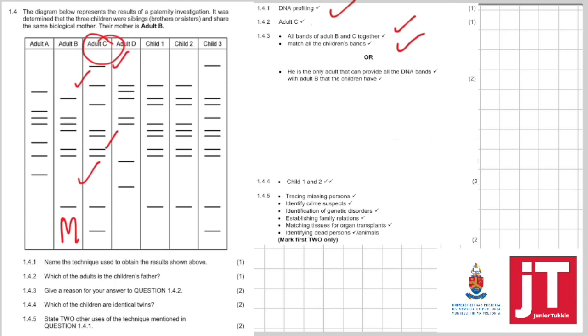Or you could have said he's the only adult that can provide all the DNA bands with adult B that the children have. 1.4.4. Which of the children are identical twins? You can see from here, it's child 1 and child 2. 1.4.5. State 2 other uses of the technique mentioned in 1.4.1. 2 other uses of DNA profiling: to trace missing persons, identify crime scenes, identify genetic disorders, establish family relations, match tissues for organ transplants, identify dead persons or animals.